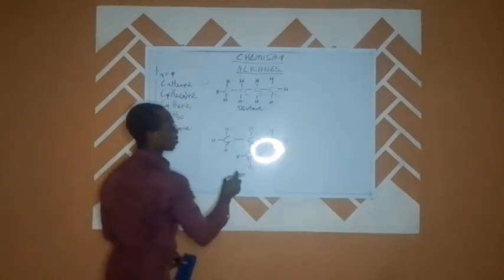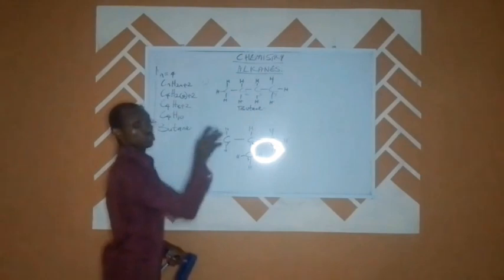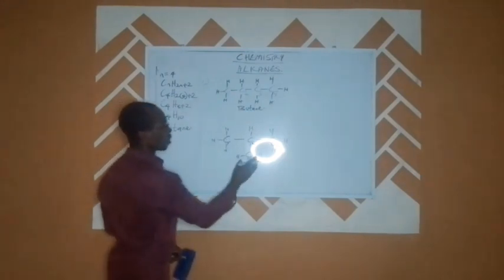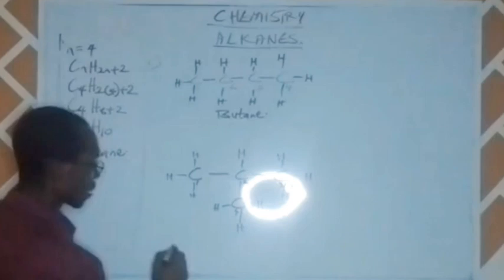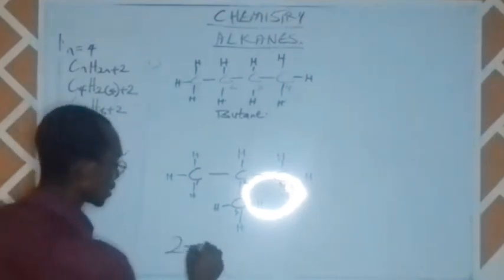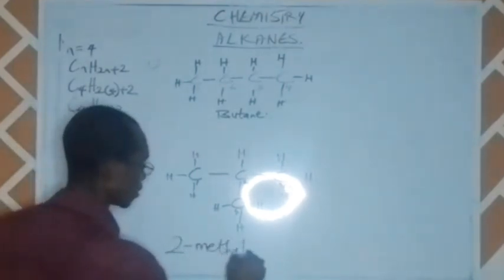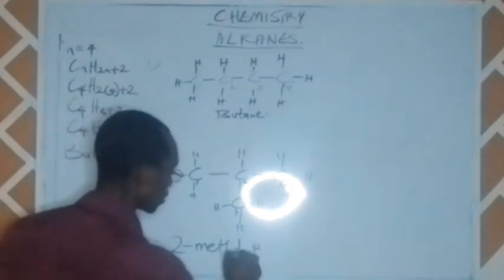And the methyl needs to be identified. We need to show the positioning of the methyl functional group. And that is why we refer to it as 2-methyl propane. This is the name of this particular structure.